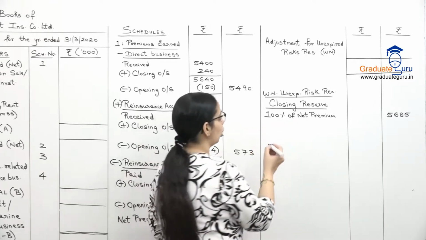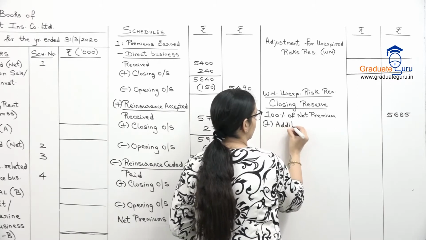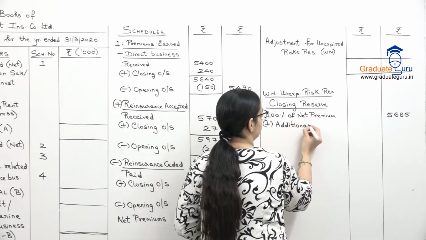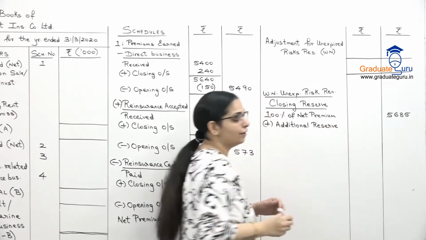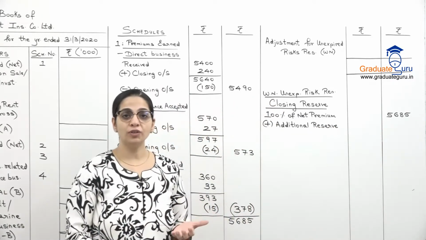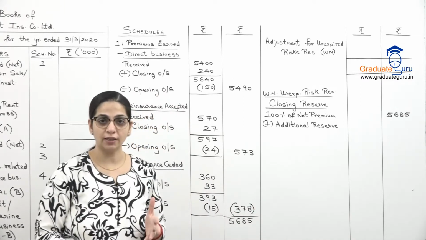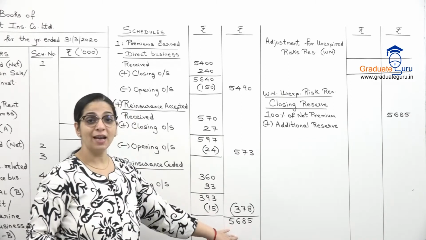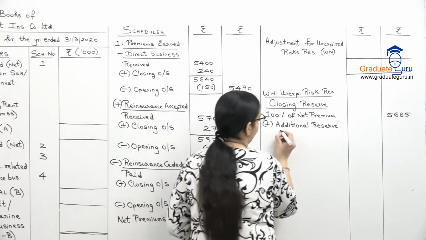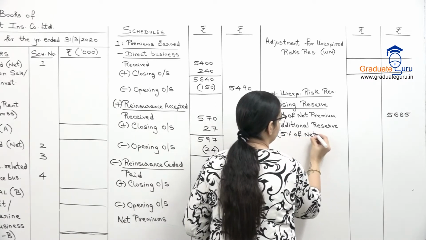इसके अलावा we also have to create additional reserve. And for additional reserve, at the end of the sum, they have said कि हमें 5% additional reserve create करना है. 5% of what? Again, your net premium. So 5% of net premium.